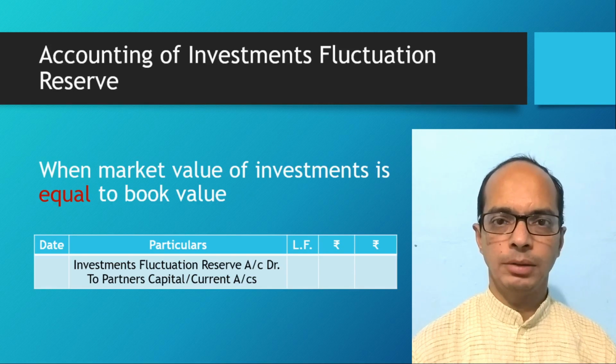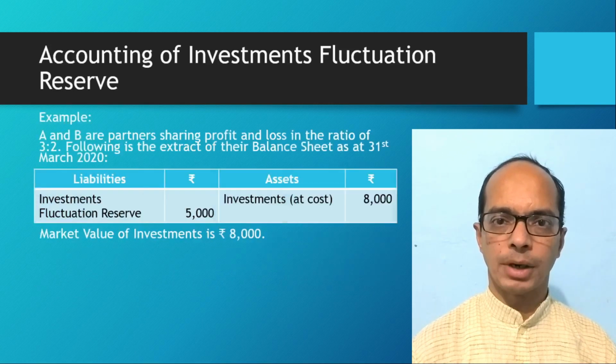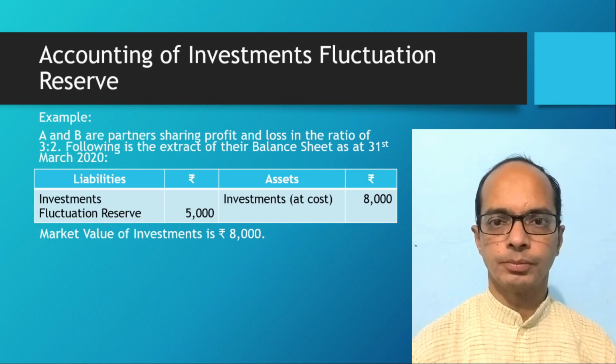Take one example. A and B are partners. They are sharing profit in the ratio of 3:2. In the balance sheet, at the asset side, value of investment given rupees 8,000. And at the liability side, investment fluctuation reserve rupees 5,000. Information is provided to you that market value of investment is rupees 8,000.